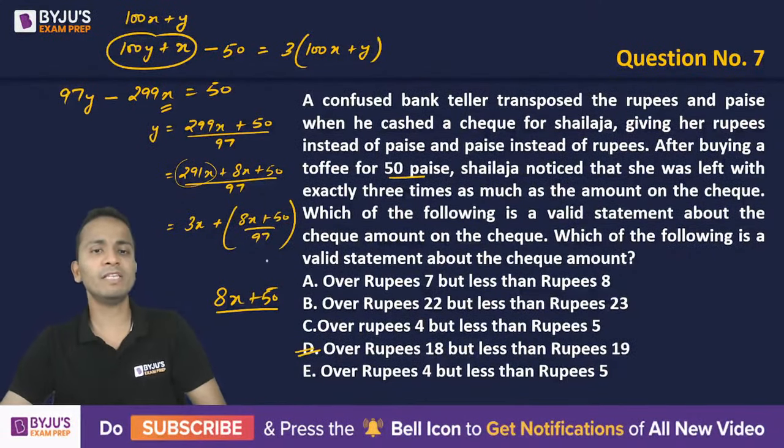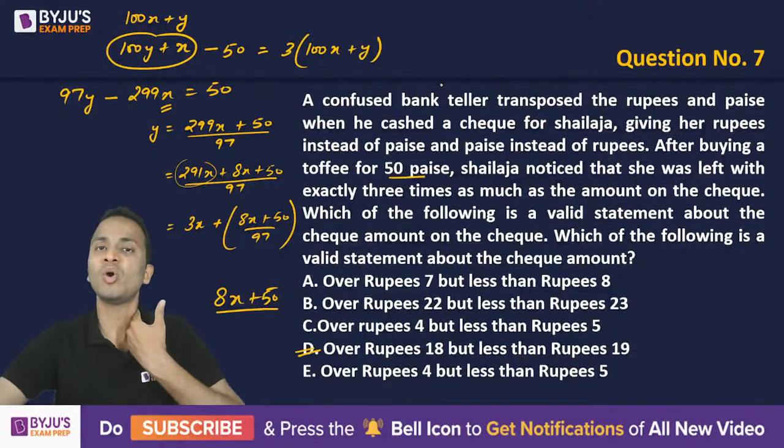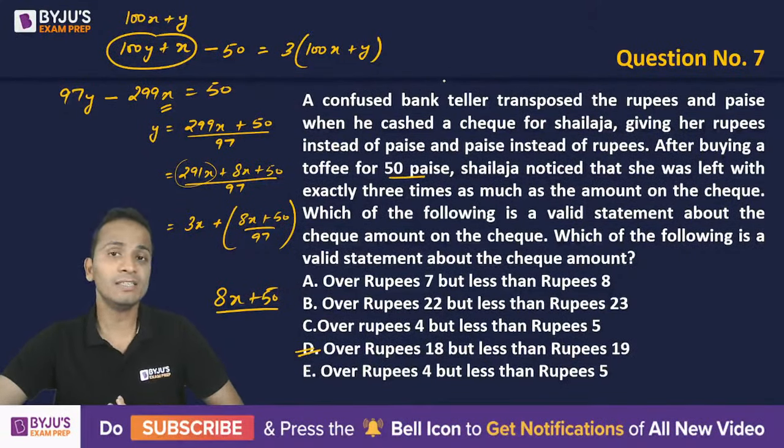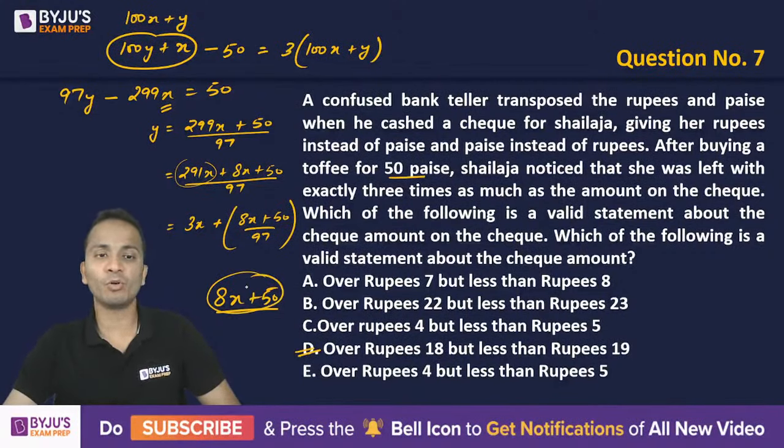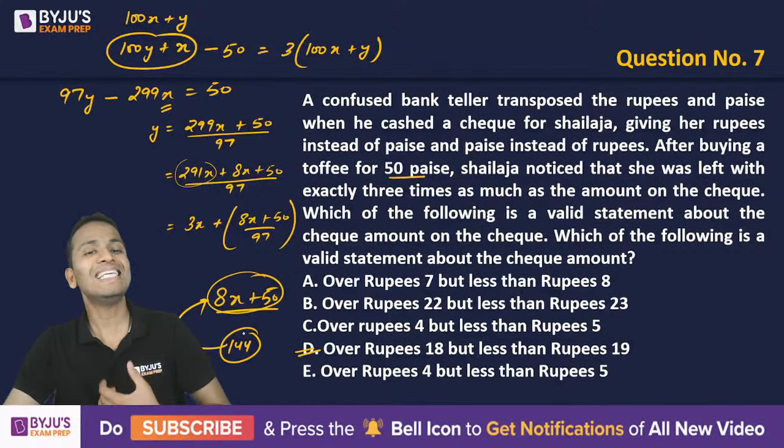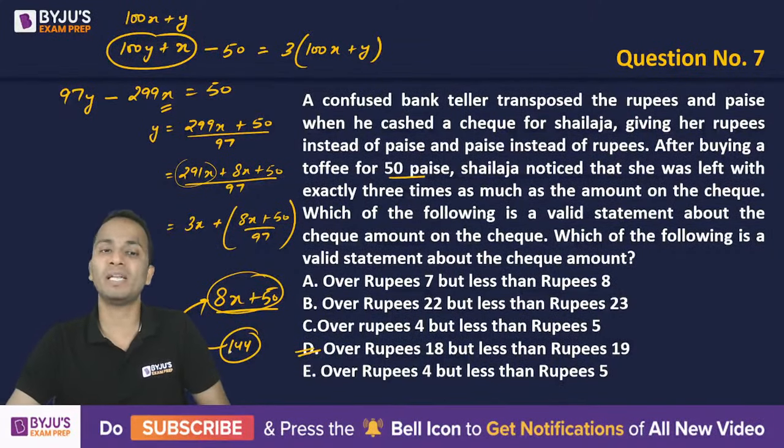To make 97, we would need 47, but 47 is not a multiple of 8. So I'll check for 97 into 2. Now 97 into 2 is how much? 194. Now 194 minus 50 is how much? 144. Now, is 144 a multiple of 8? Yes, 144 is a multiple of 8.